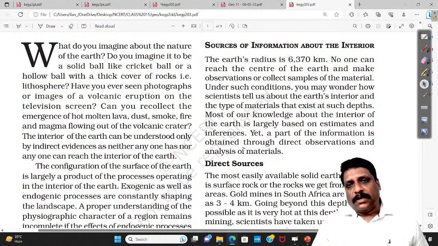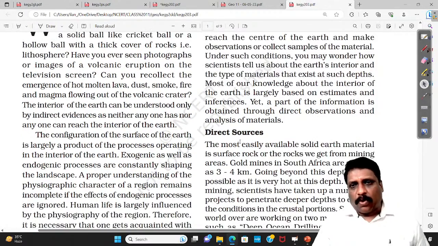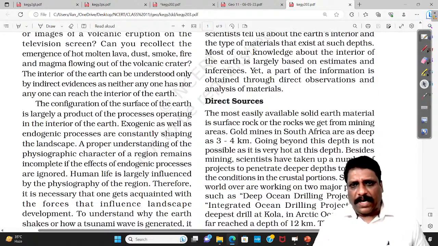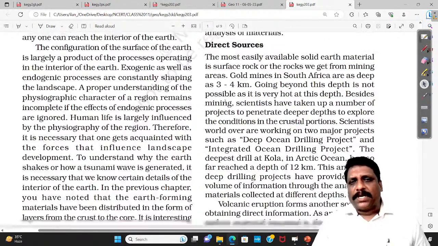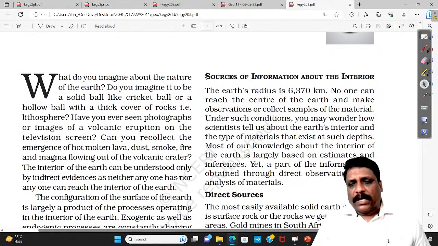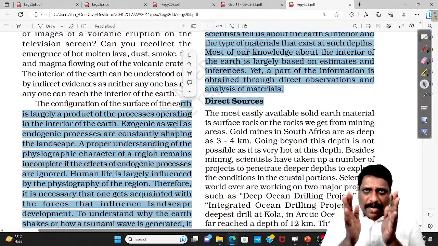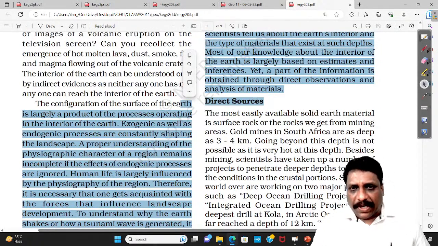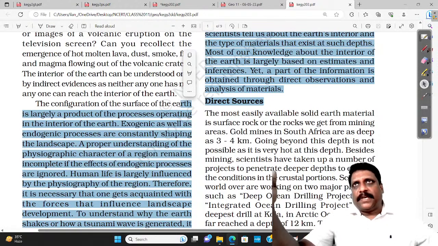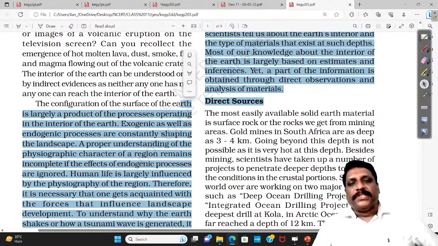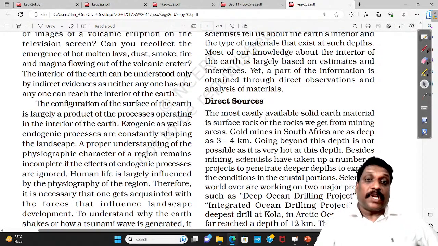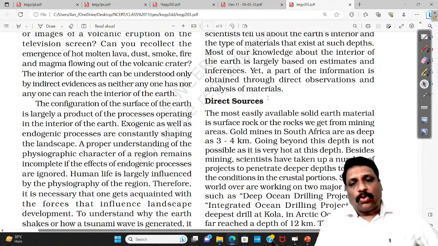Last year, one major error was removed. What was that error? Whether the same error is in this NCERT or not, I'll just see. Whatever the case, my dear friends, it gives you some of the basic information, like the radius of this earth. And now comes the question: what are the sources? How exactly do you identify what lies in the earth's interior? If I say these are the different layers in the earth's interior, how exactly would I have derived this information? If you ask me, there are two types of sources.